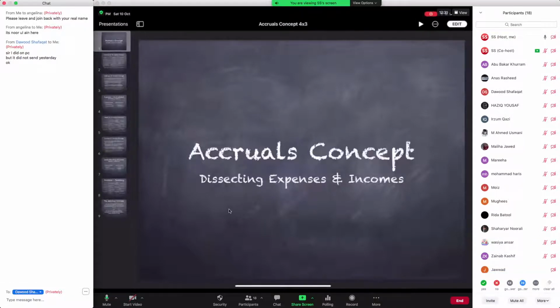So, okay, accruals concept, that is our topic today. And accruals concept is a very big concept. Although this particular topic is all about just expenses and incomes, as the title says, the accruals concept doesn't just apply to expenses and incomes, but to all the accounting items, including assets and liability recognition, expenses and incomes, and even provisions. So we are going to discuss the accruals concept.